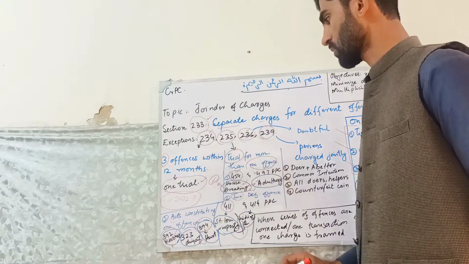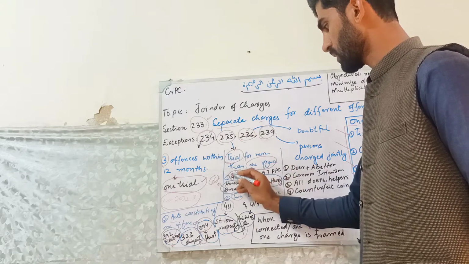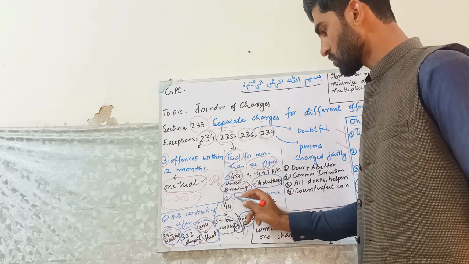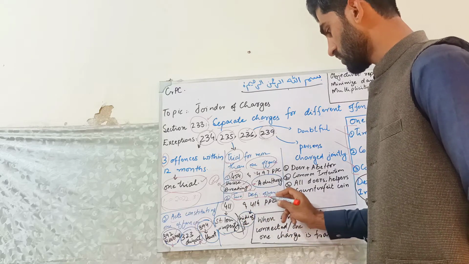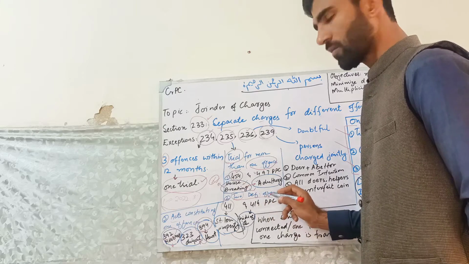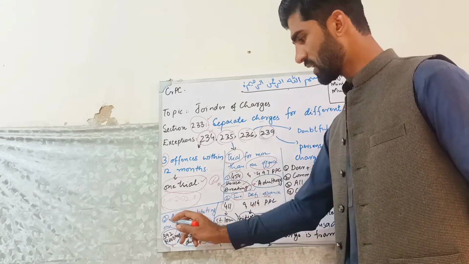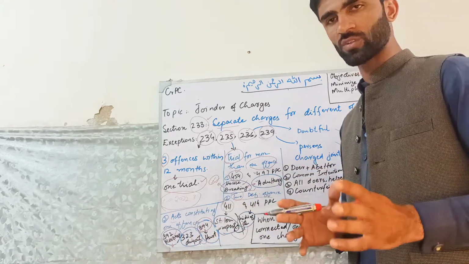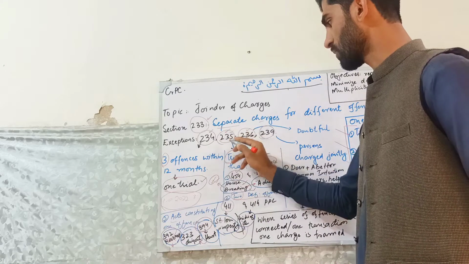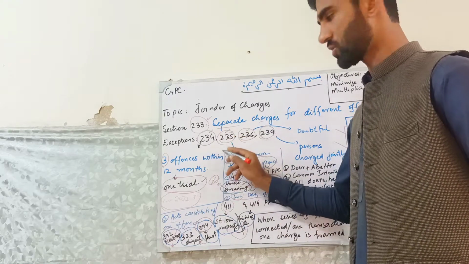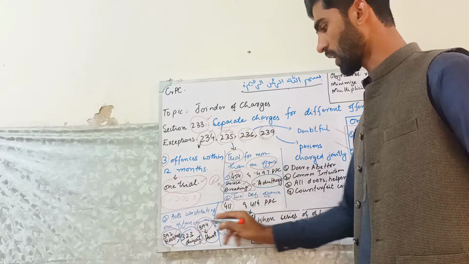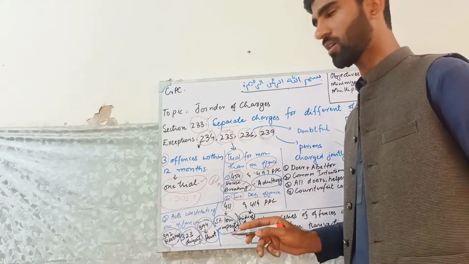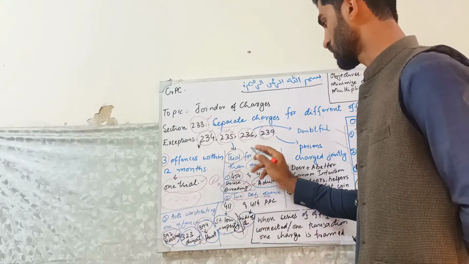This was all about section 235. Section 235 subclass 1 says trial for more than one offense, and subclass 2 says if there are two definitions for one offense, and if there are different offenses constituting one offense. So this is dealt with by section 235. There will be one trial and one charge framed, because all these offenses are done in the same transaction, in a series of actions, a series of offenses.